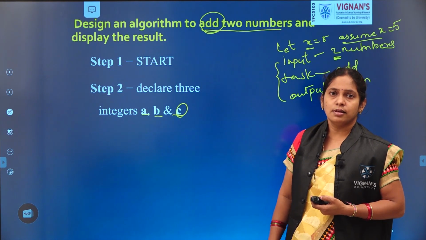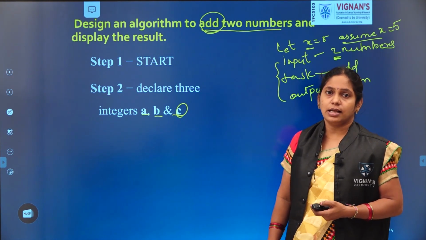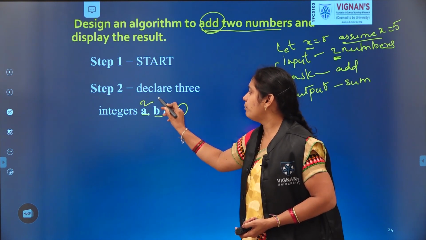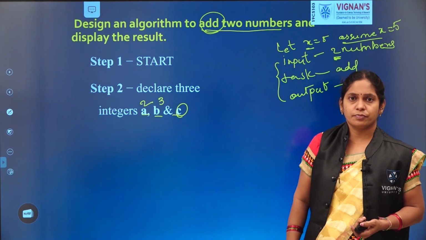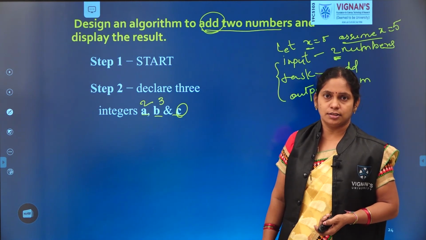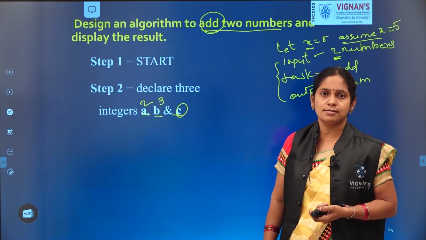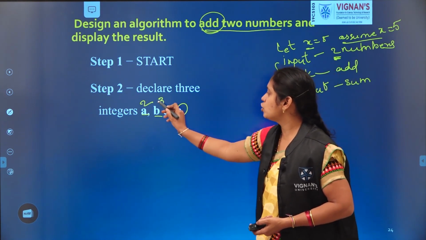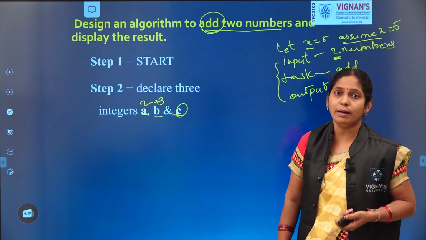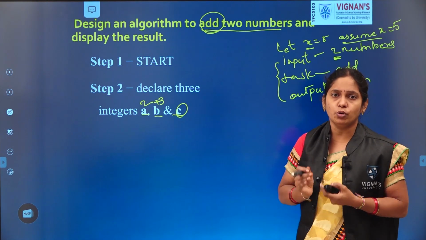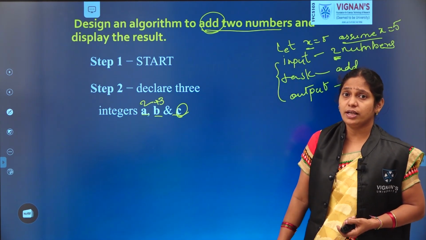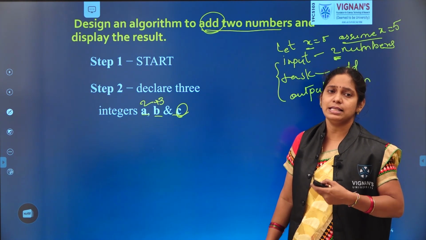Because our task is addition. After addition, assume A you considered as 2 and B you considered as 3. What is our task? Addition. Good. After addition, what is our output? What it produced was 5, the sum of these two, 2 plus 3. It is a new number. So, to store that new value, we are taking one more variable, that is nothing but C. That is why here we considered 3 variables A, B and C.